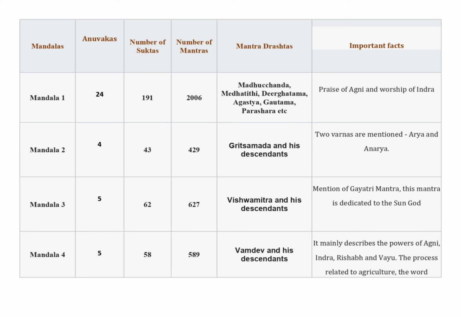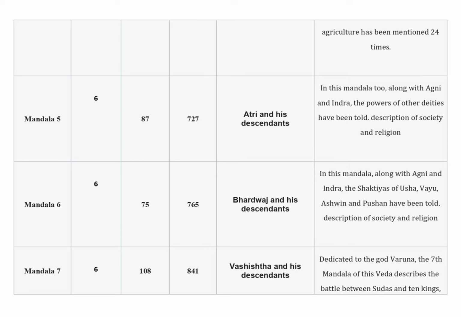Mandal 4. In mandal 4, there are 5 anuvaks, 58 suktas, 589 mantras, and the mantradrashta rishis of this mandal are Vamdev and his descendants. Important fact of this mandal is that it mainly describes the power of Agni, Indra, Rishabh, and Vayu. It describes processes related to agriculture. The word agriculture has been mentioned 24 times.